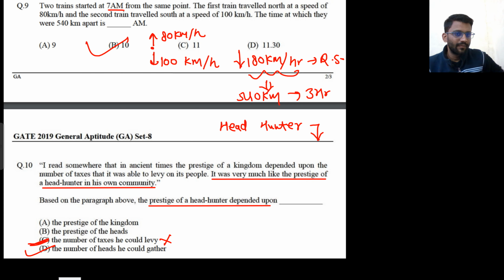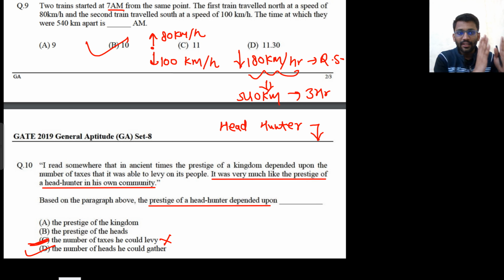Everyone is afraid of him. Why is everyone afraid of a headhunter? Because he could gather their heads. That means he could kill them. That's why he has the prestige. Actually, that is not prestige. They are actually afraid of him. So in the same way, people are afraid of the kingdom because it could impose more tax on them. Are you getting this point?